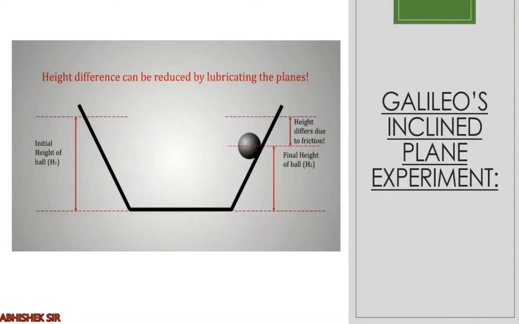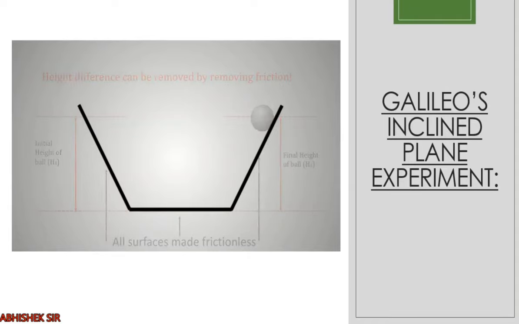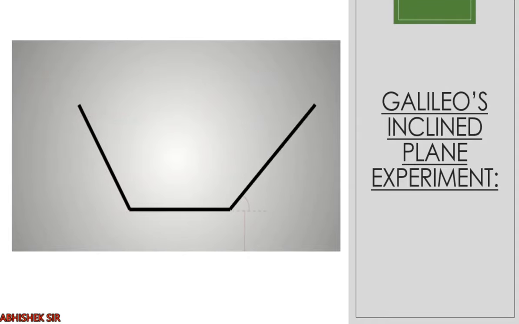So what if you remove friction? If you lubricate the plane, if you make it very smooth, the height achieved will be the same. You can see now, on a frictionless surface, initial height and final height is same. So this was the first stage of Galileo's experiment.